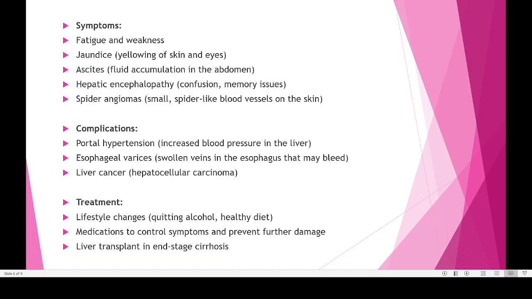So these are some of the problems which are visible in the case of hepatitis. Then what are the complications for liver hepatitis? One is hypertension, especially portal hypertension. Then esophageal varicosis or esophageal varices, that is some veins become swollen.